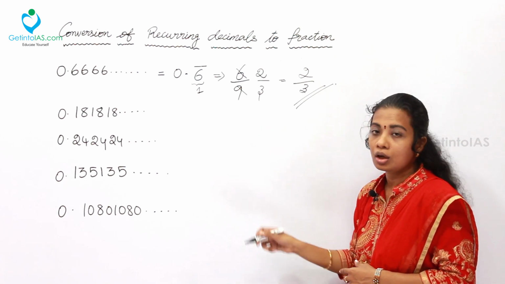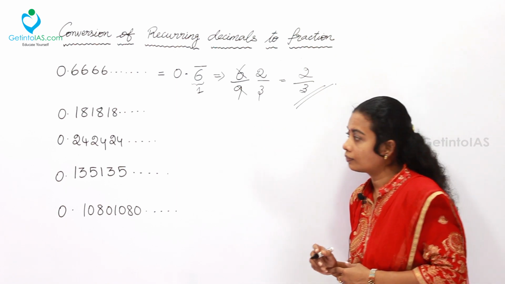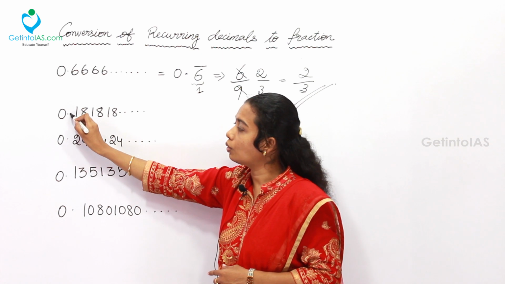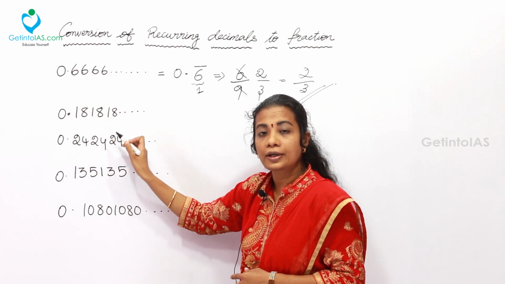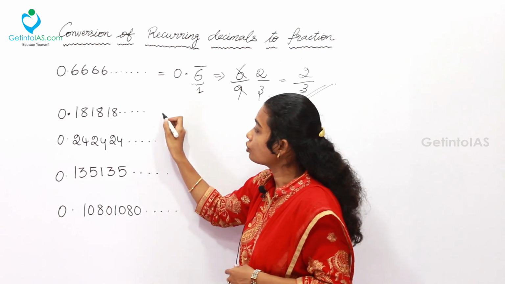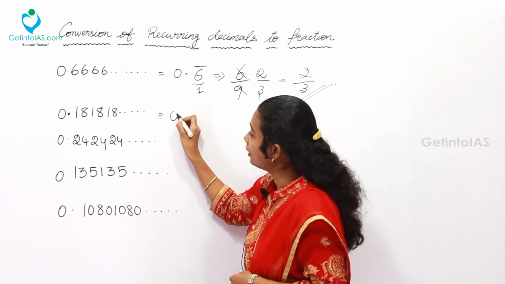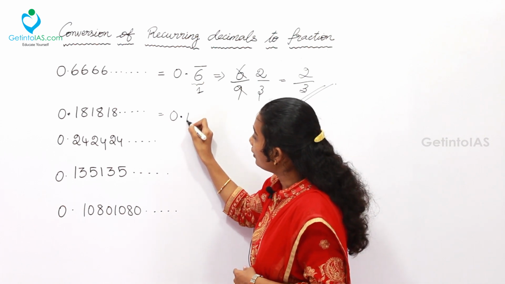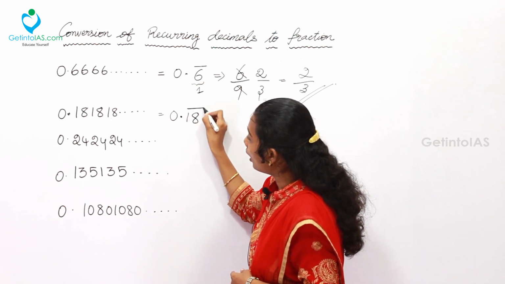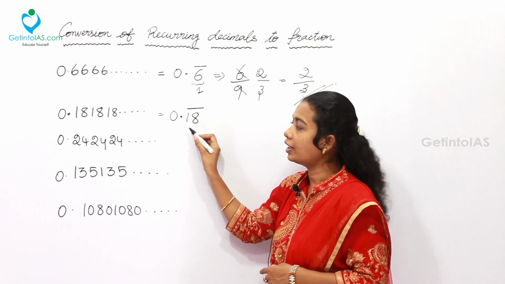Similarly, we are going to solve all the other values. The next value is 0.181818. That is, 18 is repeated till the end. So it is to be taken in such a way, 0.18 with the bar. The bar belongs to 18, not to 0.